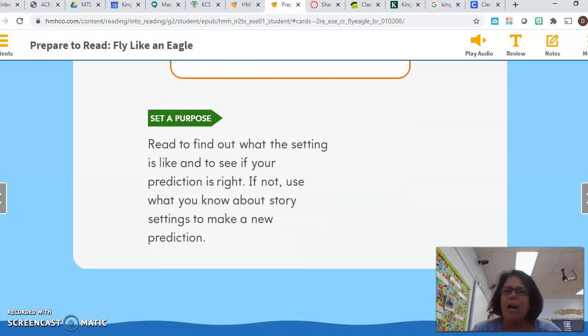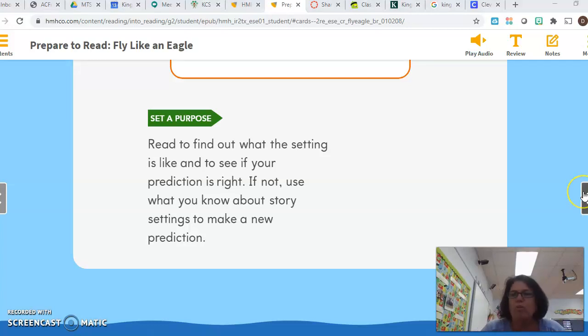Alrighty. At the bottom then of page 62, you'll see where it says, Set a Purpose. Read to find out what the setting is like and to see if your prediction is right. If not, use what you know about story settings to make a prediction. Alrighty, we're going to turn now to page 63. We're going to take a look more closely at this book and start reading.